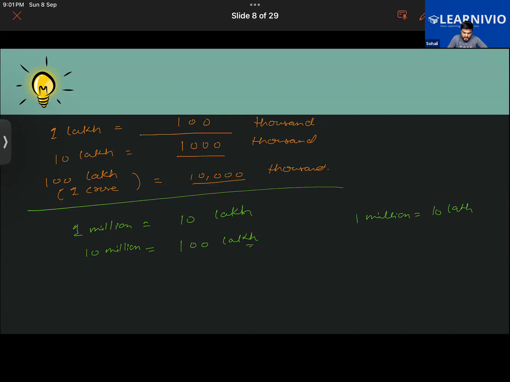So you guys tell me, 2 million will be how much? 1 million equals 10 lakh, so 2 million is equal to what? How can it be 11 lakh?